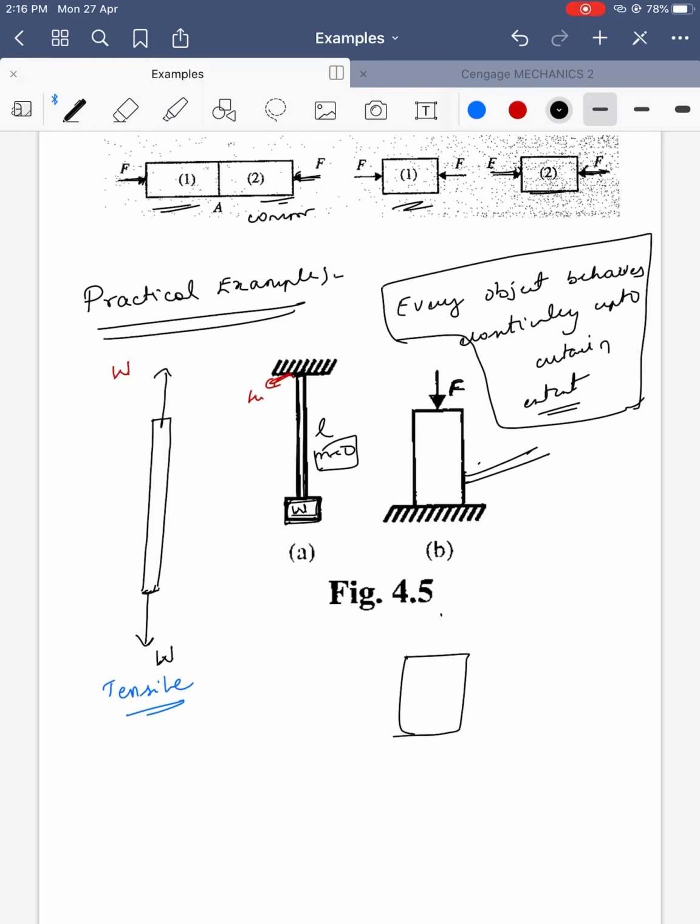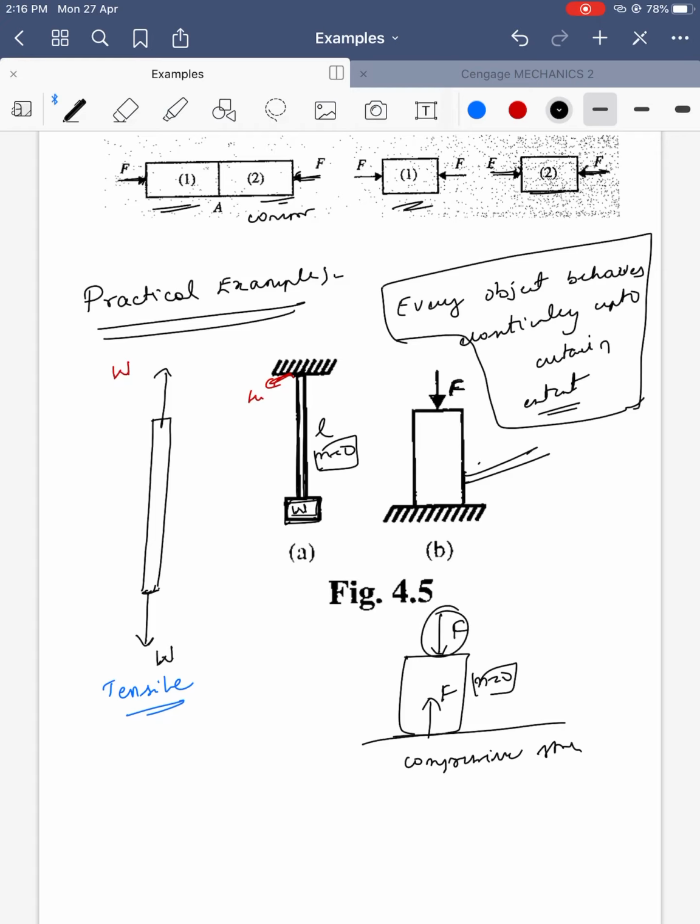See the other one, see this one. Force is in the downward direction. There is a normal from the ground. Normal is equal to F if the mass is 0. Now what kind of force is it? It is compressive stress. Hope you understood the difference between compressive and tensile.